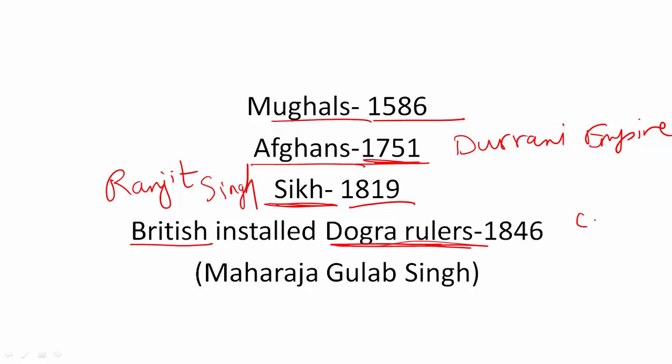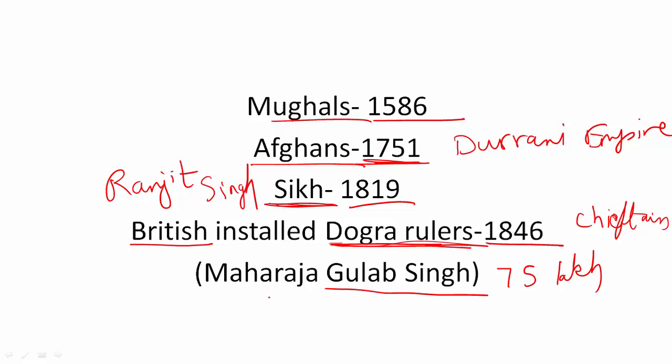They were small-time chieftains of the Jammu region. It means they were like feudal lords, but they supported the British and they were rewarded for this. Maharaja Gulab Singh was given Kashmir by the British. He paid 75 lakh rupees to the British to buy this territory of Kashmir. So from 1846 till 1947, for 100 years, this Dogra dynasty ruled Kashmir and the rulers were Hindu, but the